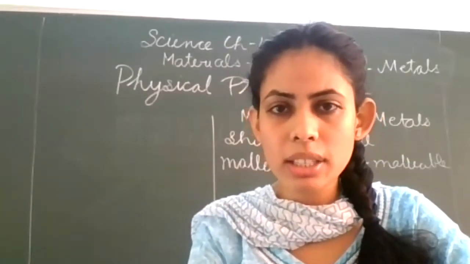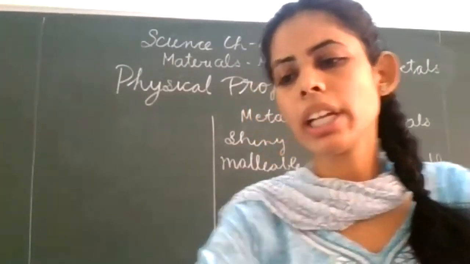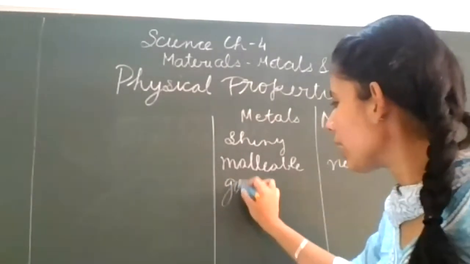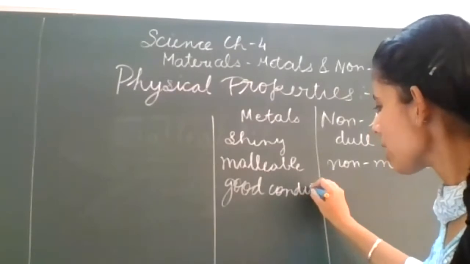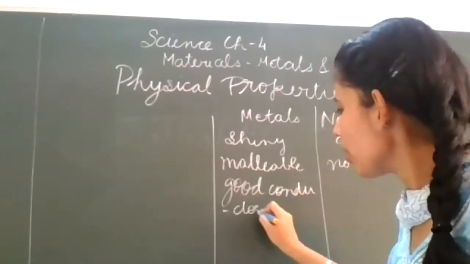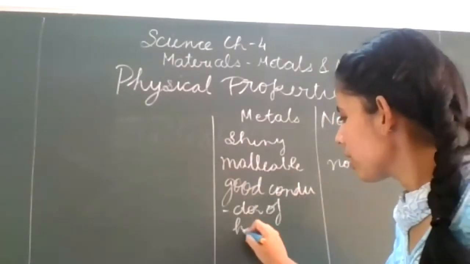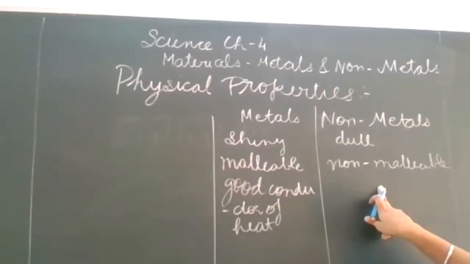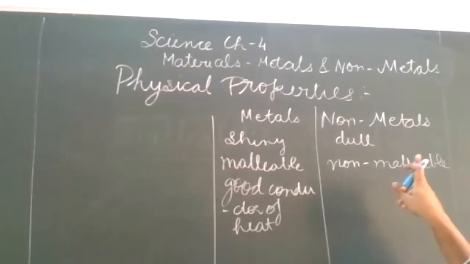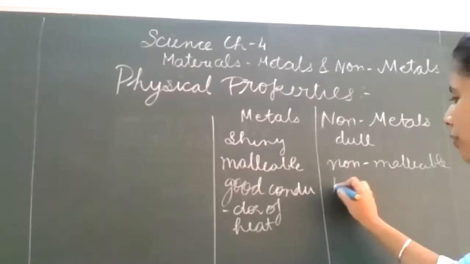So these metals are good conductors of electricity and good conductors of heat. Whereas the non-metals are bad conductors of heat.